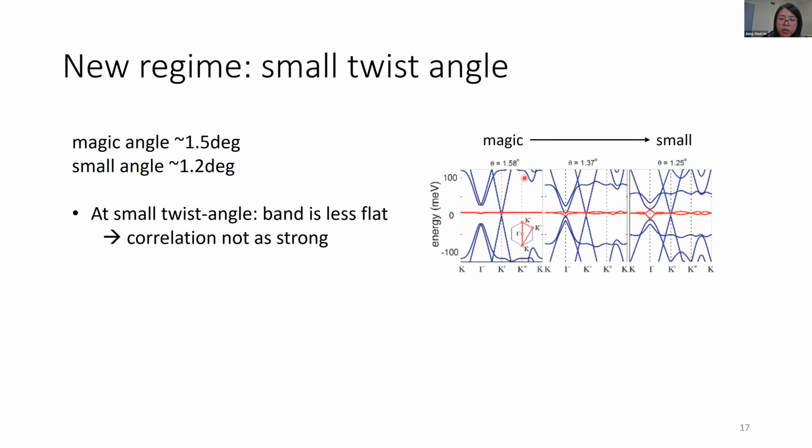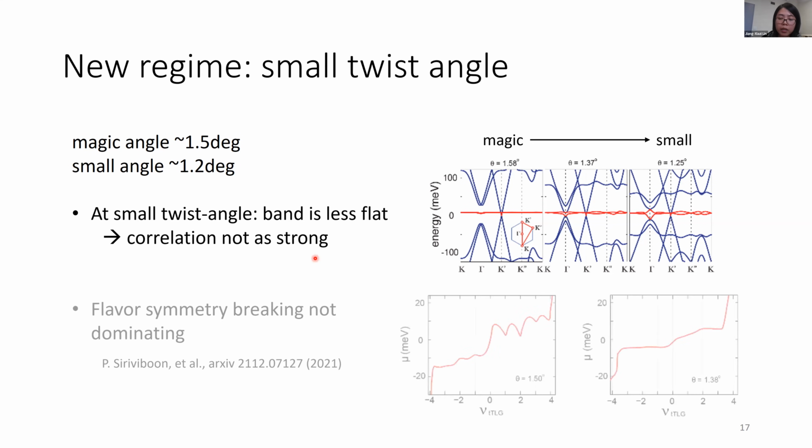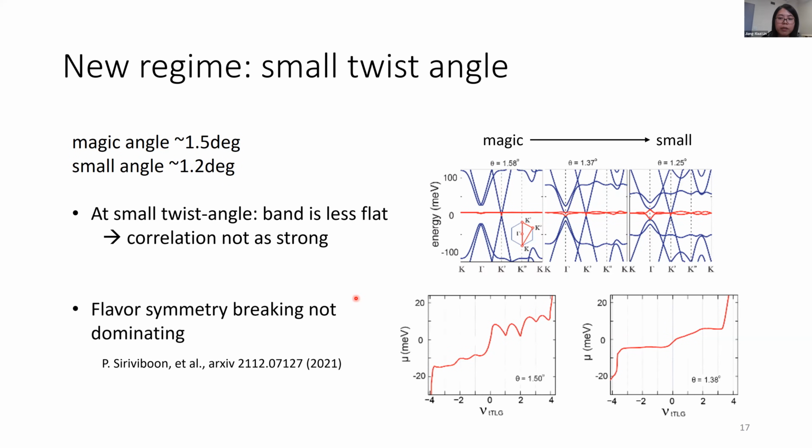Starting from the magic angle and decreasing the twist angle to 1.2 degrees, you can see that the bandwidth of the red flat band increases. This means that the correlation strength in the small twist angle regime is weaker than in the magic angle regime. And indeed, as expected, we found that the flavor symmetry breaking vanishes for the small twist angle regime.